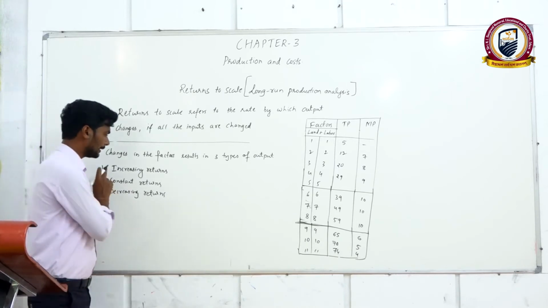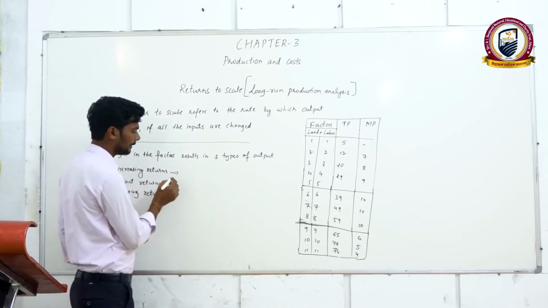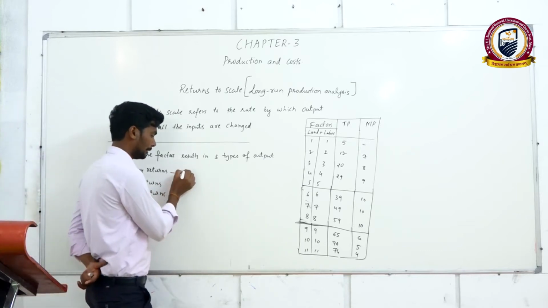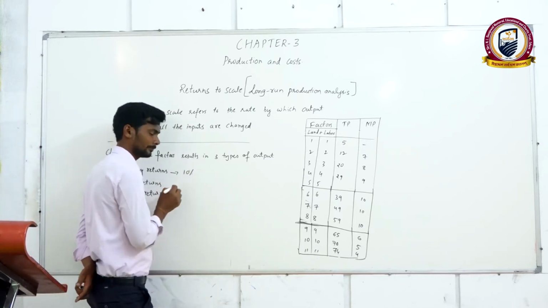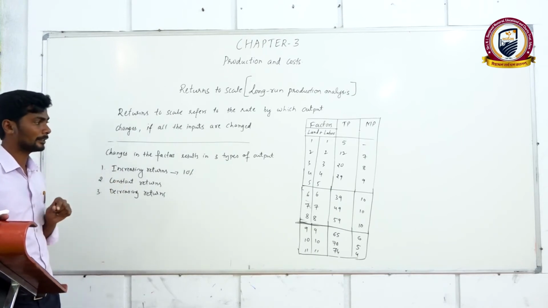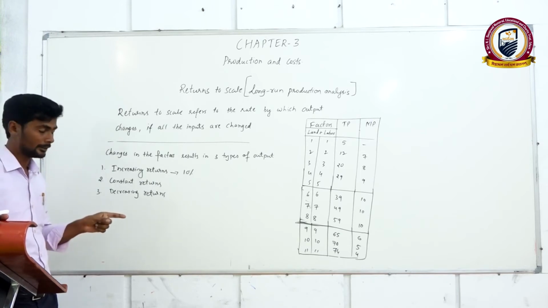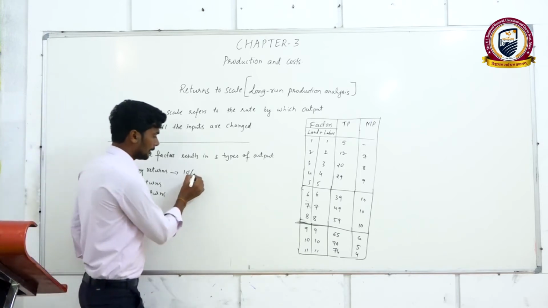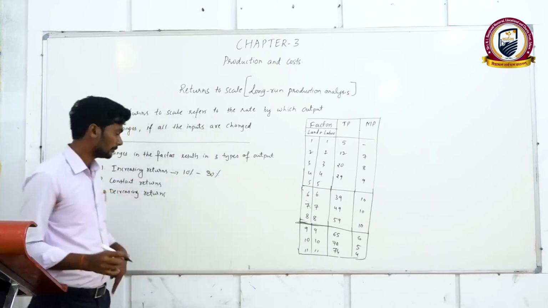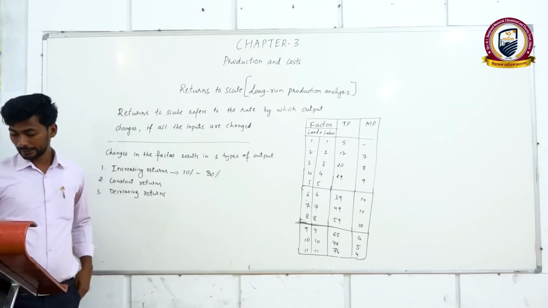So increasing returns means, when inputs are changed by 10%, I am telling you what increasing returns to scale is, when inputs change by 10%, output will change by 30%. This is called increasing returns to scale.